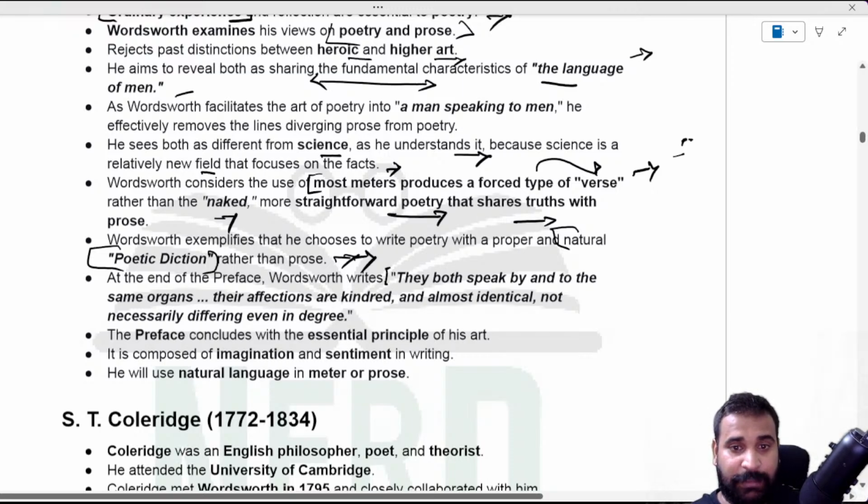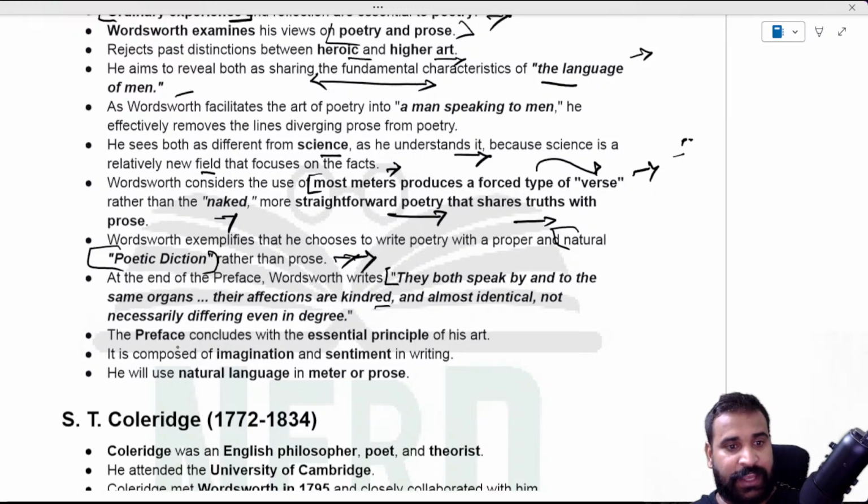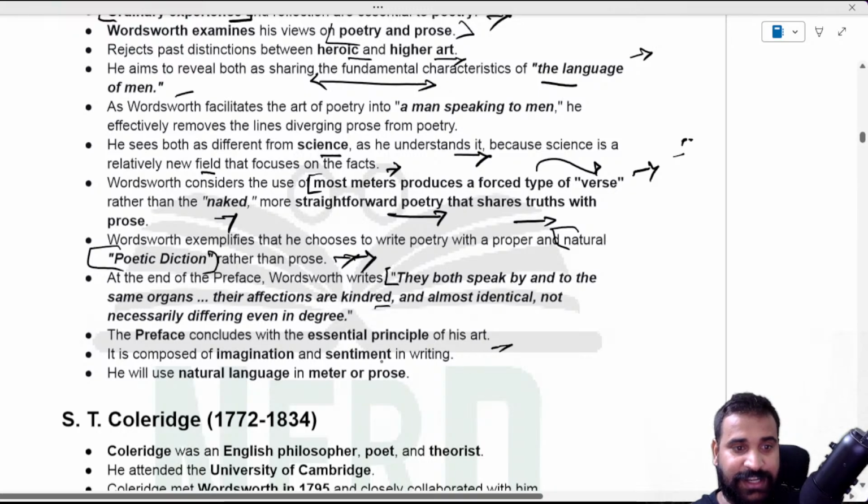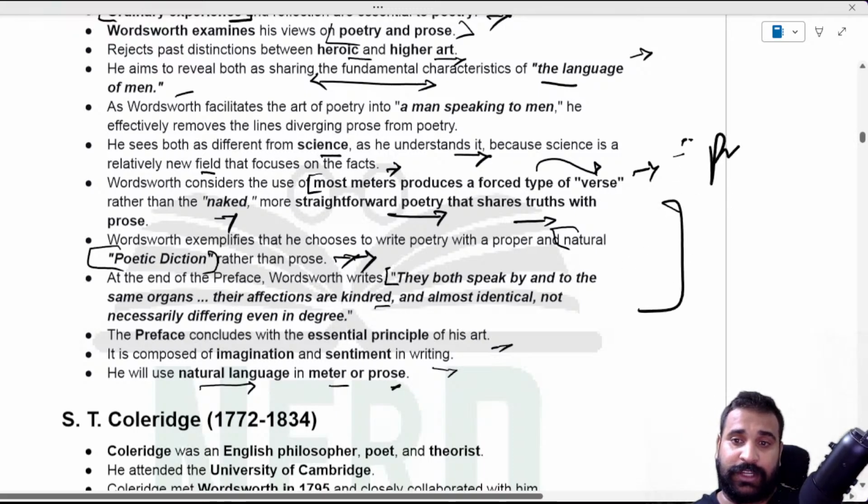Wordsworth writes, they both speak by and to the same organs. Their affections are kindred and almost identical, not necessarily different even in degree. And the preface concludes with the essential principle of his art, which is composed of imagination and sentiment in writing, and he will use natural language in meter or prose. So that's all about, guys, the Preface to Lyrical Ballads.